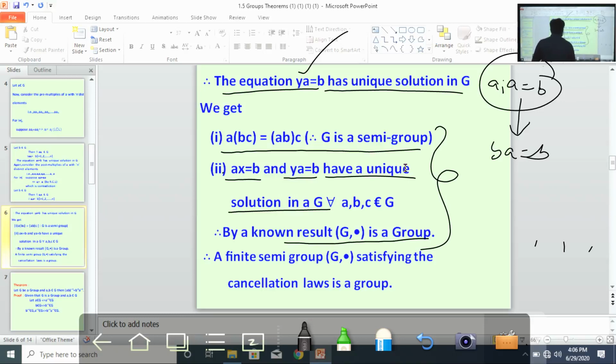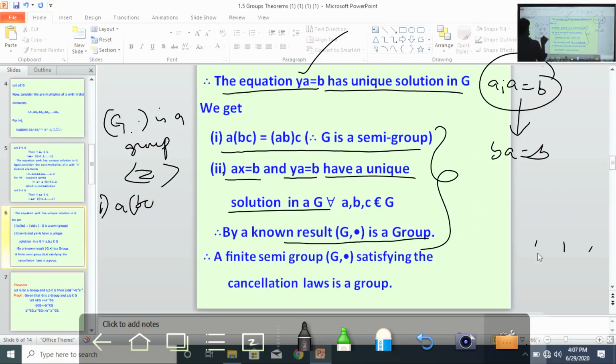We have this result: G, dot is a group if and only if, first condition, a into bc equals ab into c.